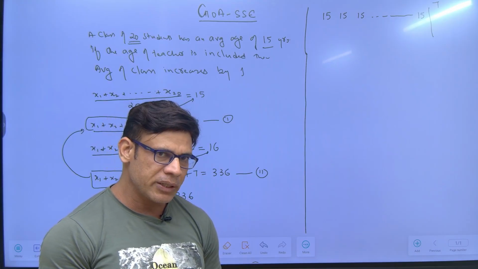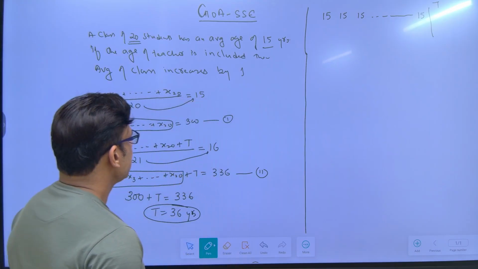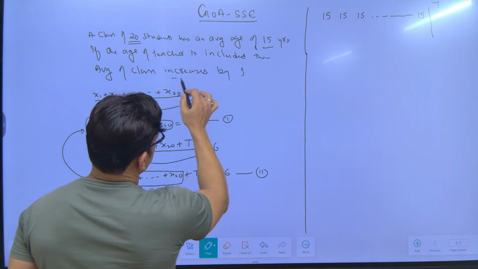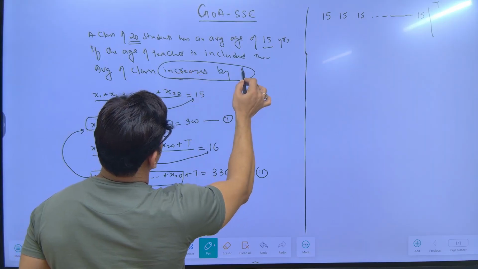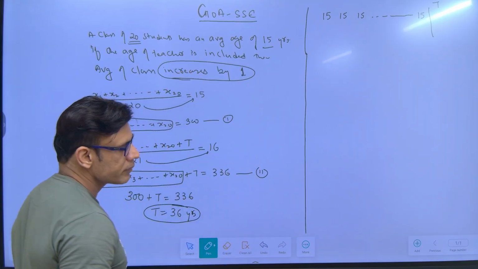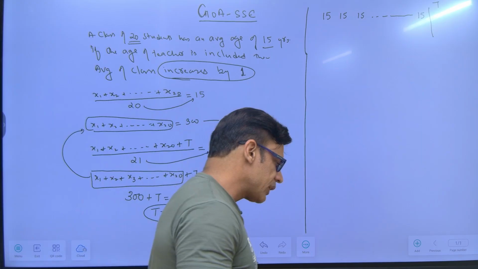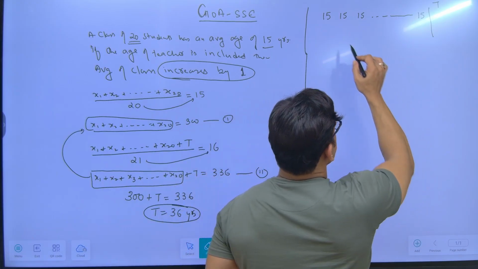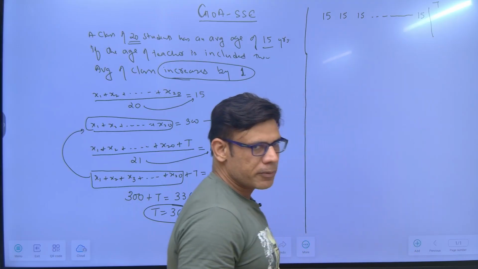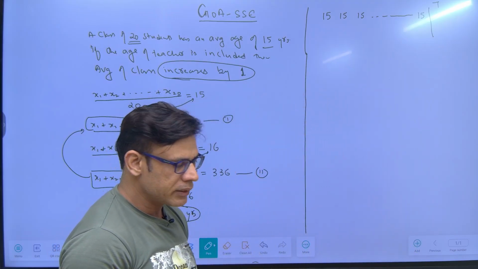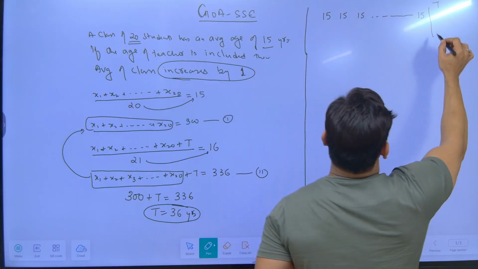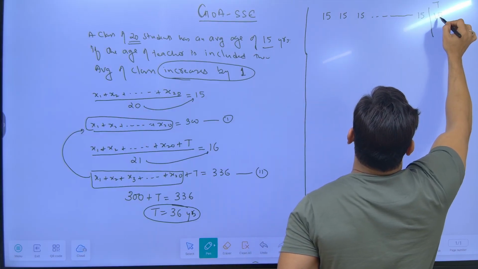But the teacher is coming with some extra chocolates, and because of that, the average is increasing by 1. So when the teacher enters this class, she realizes that all students have 15 chocolates. Now the teacher is an unbiased teacher. So what she will do, she will also keep 15 chocolates with her.